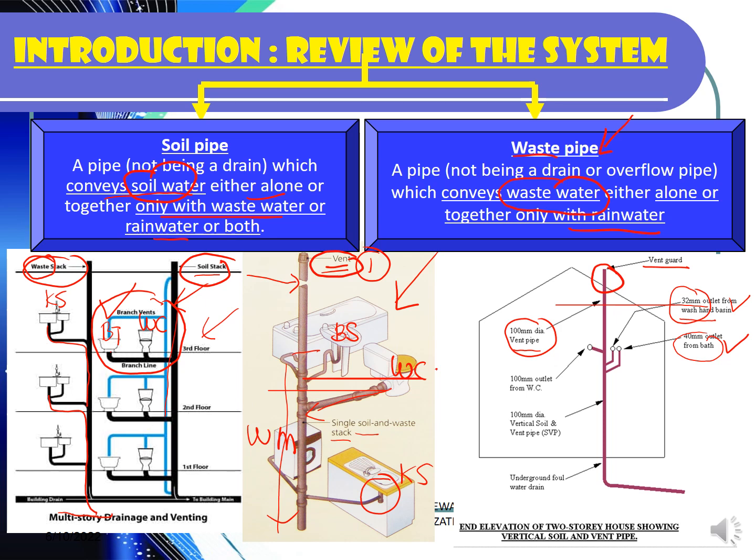You can see this one is also almost similar to the pipe for the rainwater, the white pipe outside the building that can normally be seen clearly. And then the 100 mm outlet from the WC is also a big size because a lot of water is required to be received at one time when you flush. Then the main pipe here also uses a 100 mm soil pipe. Okay, 100 mm vertical soil and vent pipe.